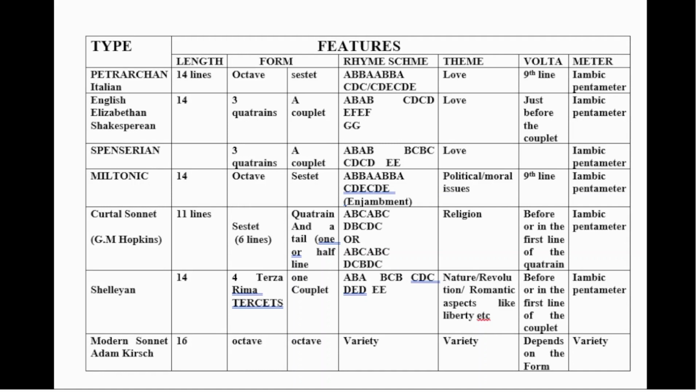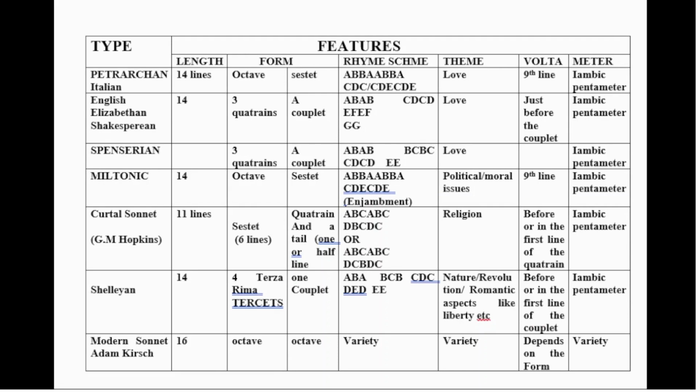The third subcolumn indicates that there is greater variation in the rhyming patterns. Here I suggest to the learners that they may read the text of sonnets instead of memorizing the rhyme schemes which are presented in this column. The fourth subcolumn deals with the theme.